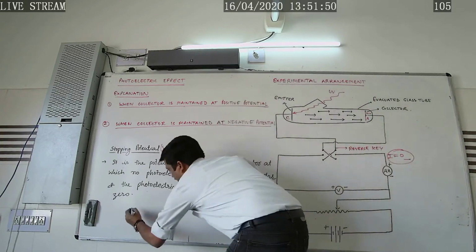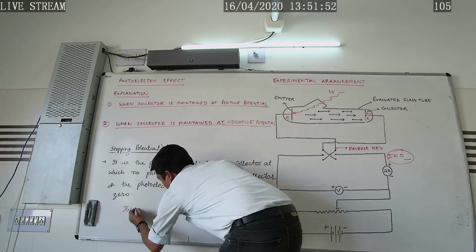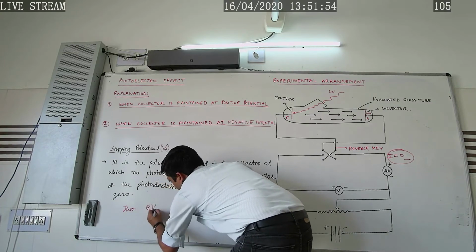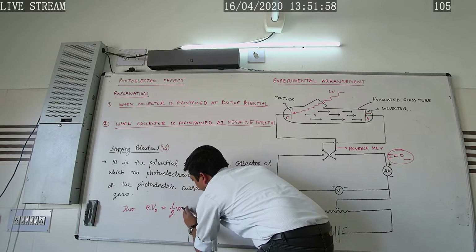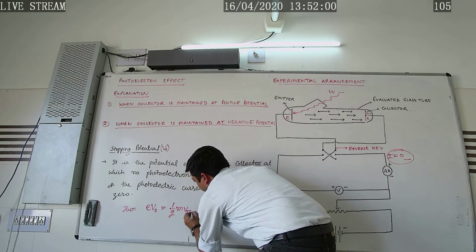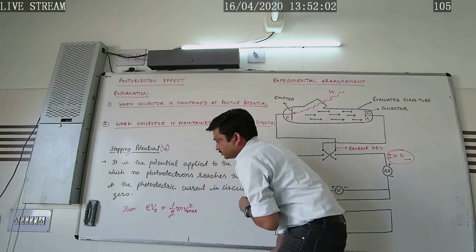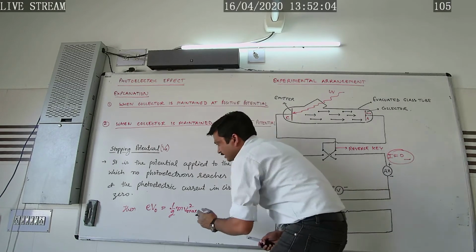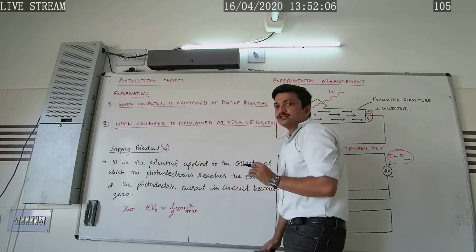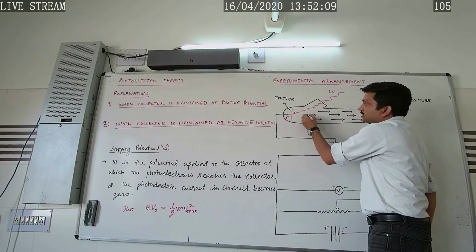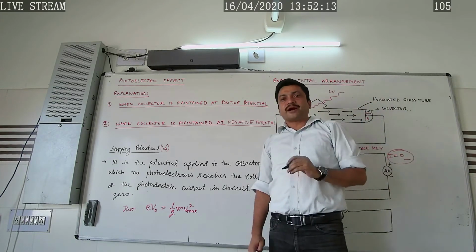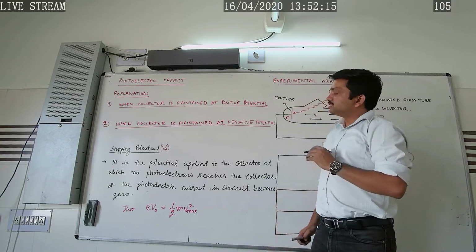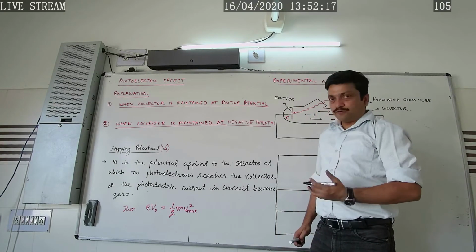Under that condition, the work done by the stopping potential, that is eV naught, will be equal to the maximum kinetic energy of the emitted photoelectrons, that is 1/2 m v max squared. Since e, the charge on the electron, that is 1.6 × 10^-19 coulomb, is constant, what does it mean?